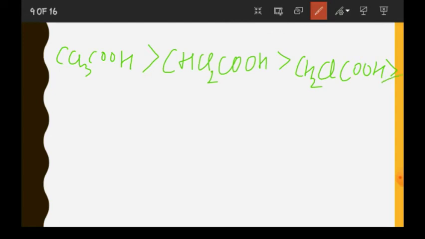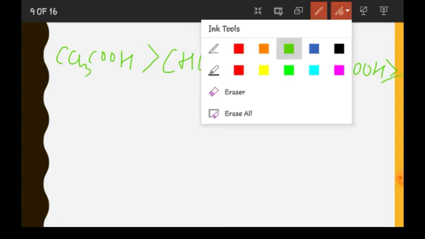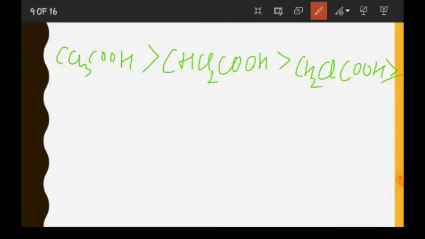If we see all these compounds, what you can see is that the compound containing more chlorine will be more acidic. This one, with 3 Cl, will be the most acidic. Then the one with Cl2 will be more acidic in comparison to the compound having a single Cl. So this was the second series, depending on the number of halogens attached.